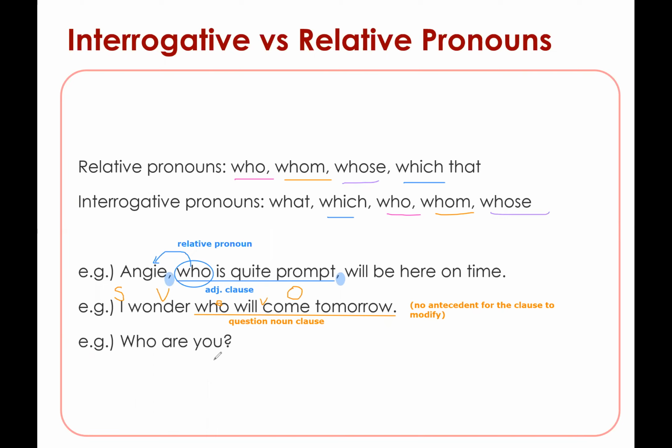All right, and the last one, well, it is quite obvious, right? So who are you? There's no antecedent in this case, right? And there is a question mark. So we know that this is also an interrogative pronoun. All right, and that is the difference between interrogative and relative pronouns.